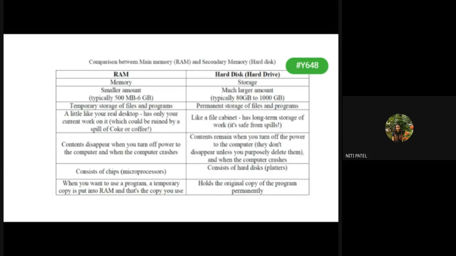So right now, just remember, if I want to execute anything on the system, I have to bring that data onto the RAM first. If the data is brought onto the RAM, then only it can be executed by the processor. If the data does not come to the RAM, the processor will never execute it. Remember this, it will get clear as we go ahead.